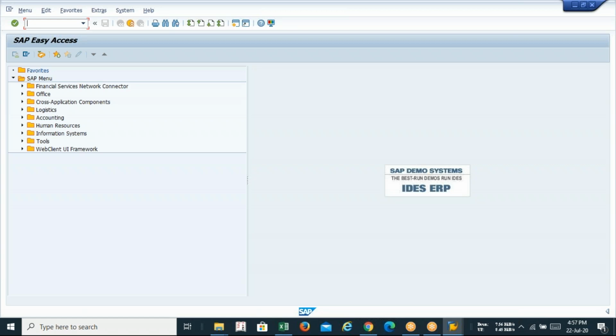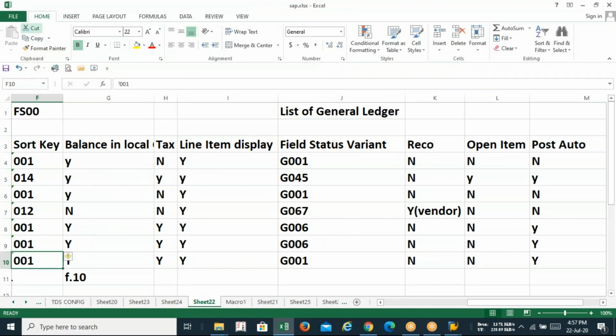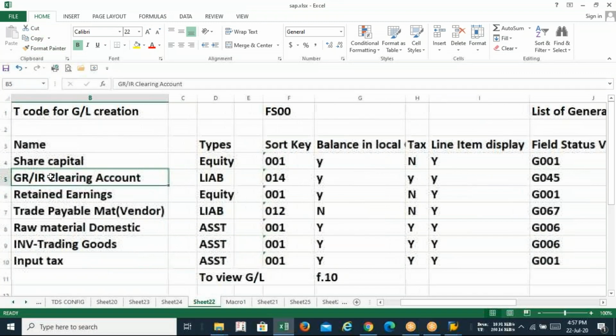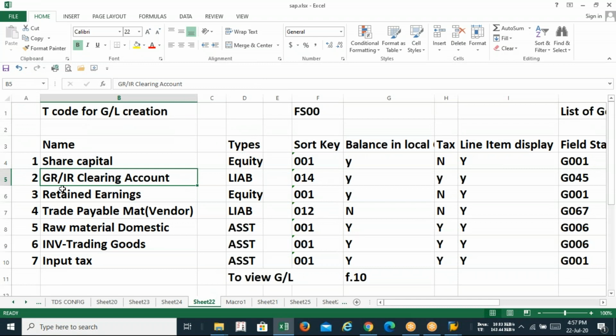So raw material is nothing but your purchase account, input tax we have already created. Achha, what about the GRIR account? It will be discussed in the next class. What is the meaning of GRIR? What will be the usage of the GRIR? We'll be discussing in the next class.